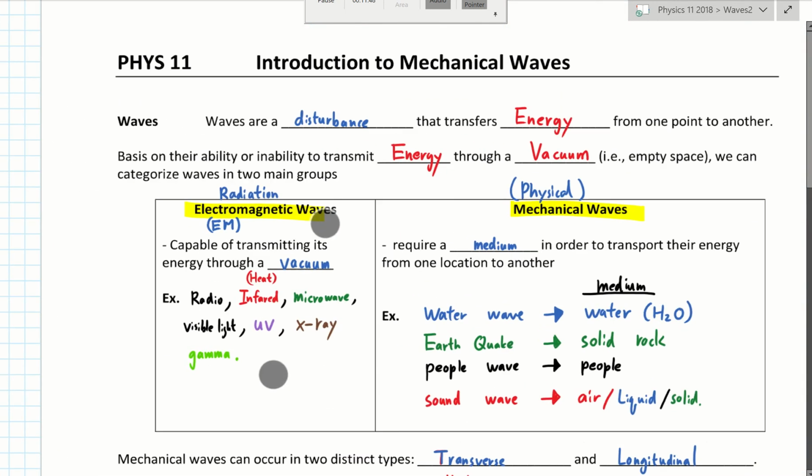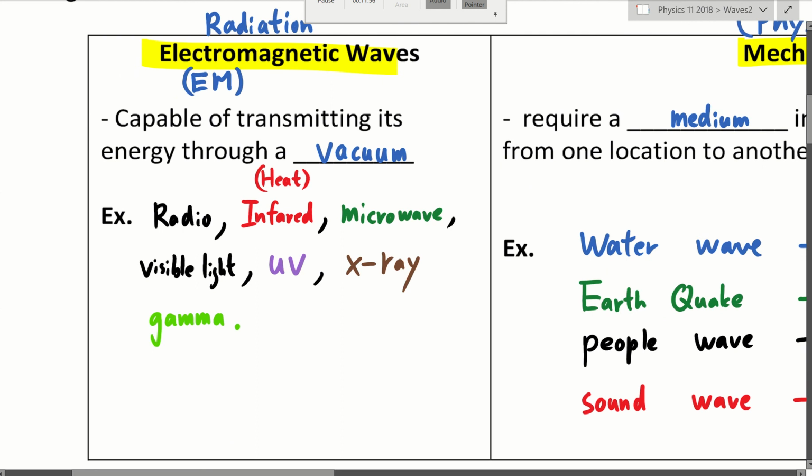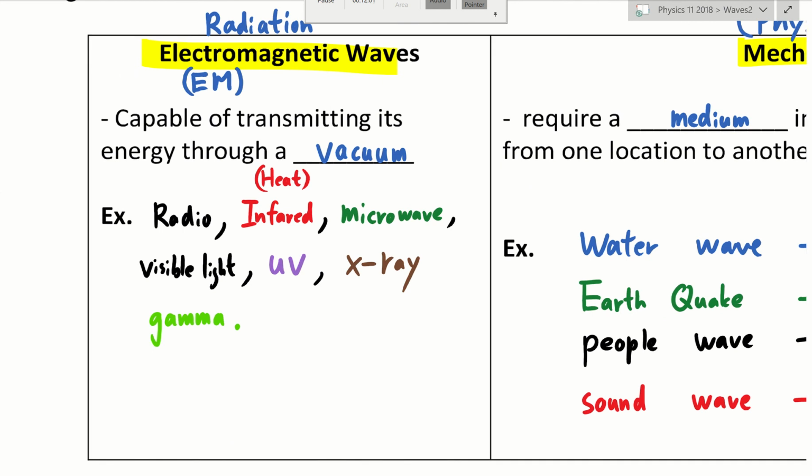Actually, if you look at the list in here from the last page of notes, and you look at all of these groups of radiation, they are listed right now in descending wavelength order. So radio wave has a very long wavelength. That's why you never heard someone getting sick by radio wave. Like you don't say, oh, I got a lot of radio wave, I'm getting radiation burn, I'm dying. No, that doesn't exist. Radio wave is all around us. You just need a radio to capture it, and you can listen to the radio podcast, right? Radio wave is all around us, and it has been for many, many years, and no harmful effect is done to us.